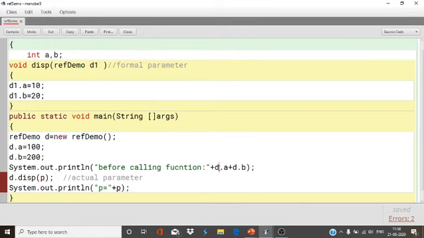Now see, I'm going to print these values again, so just copy it, after calling the function.